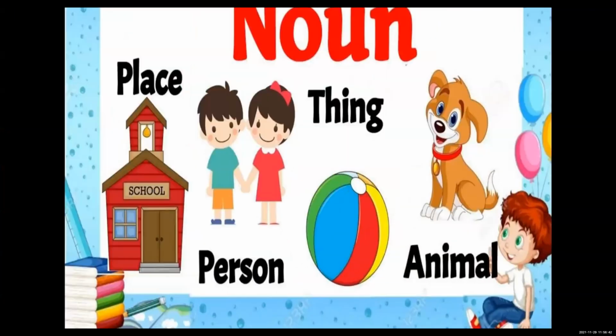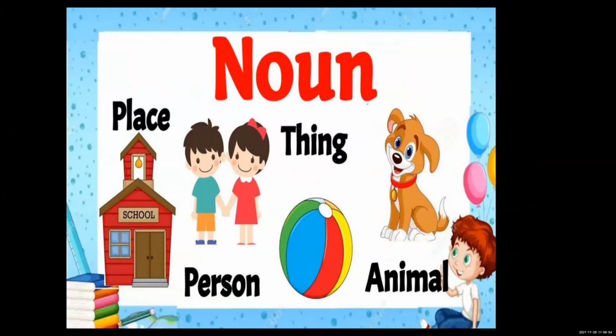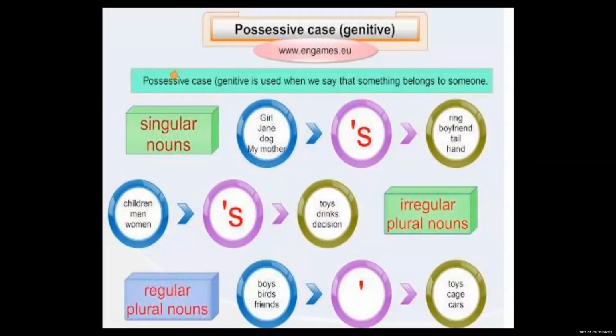Noun. So students, you all are aware what noun means. Noun is the name of a place, name of a person, name of a thing, or name of an animal. That we all are aware about. Okay. So in this, you have learned about the apostrophe S. That is called the possessive case of noun. It is a possessive case of noun. So the possessive case is for the singular and it is for the plural also.